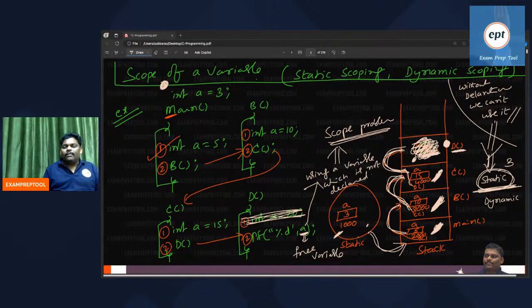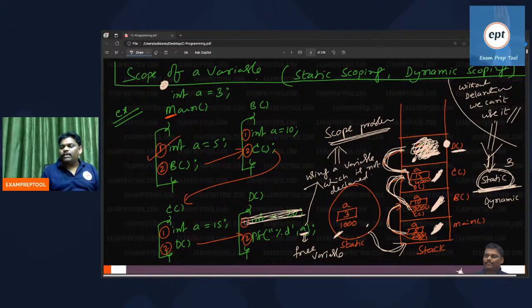I'm repeating once again. If no local, you go to global, is it right or wrong? I want an answer. In C language, right.